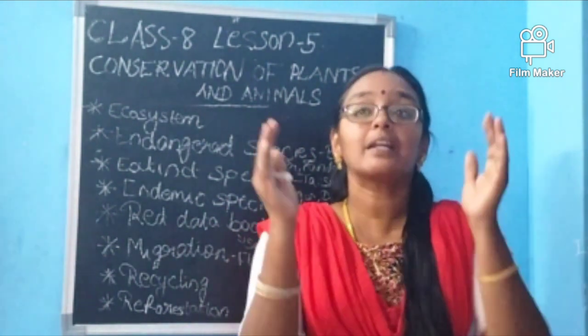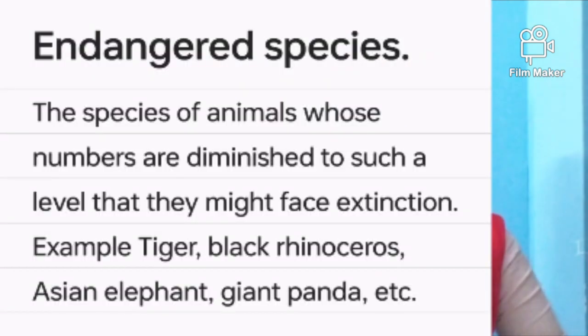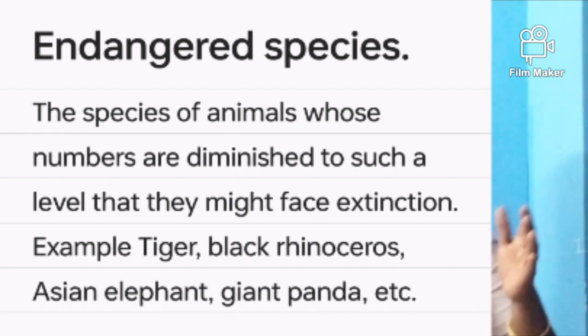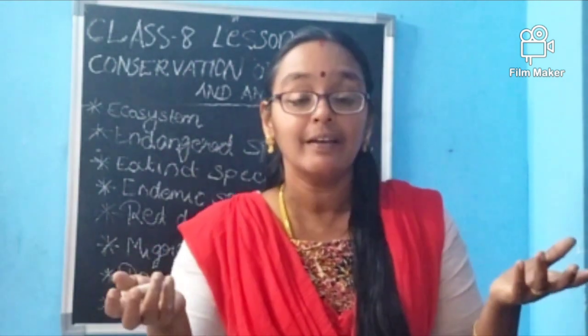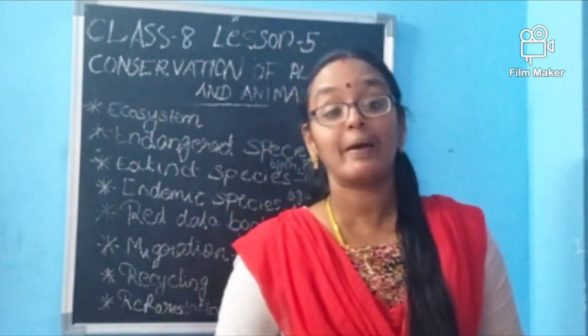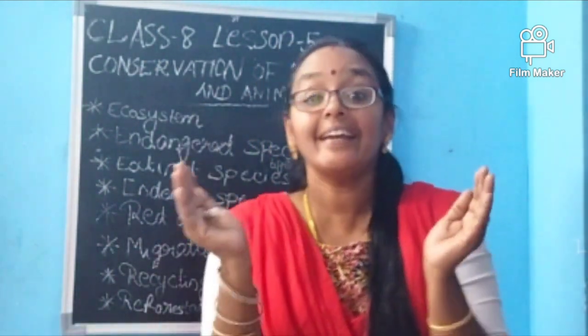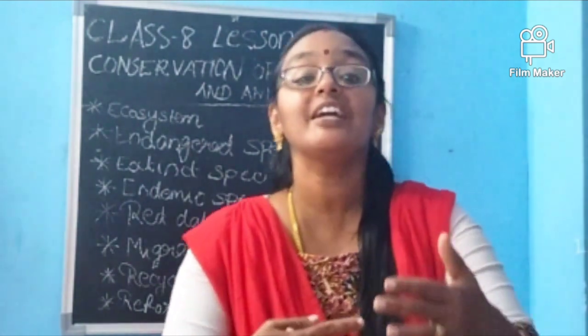That means their number is very less. Now we can say within 5 years or within 10 years these animals will be in stories. They are called endangered species. They are in danger.